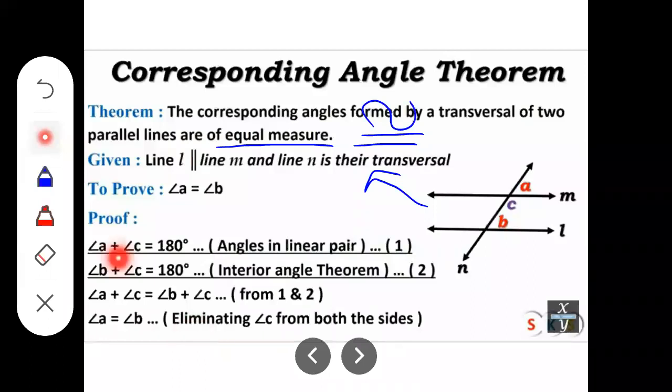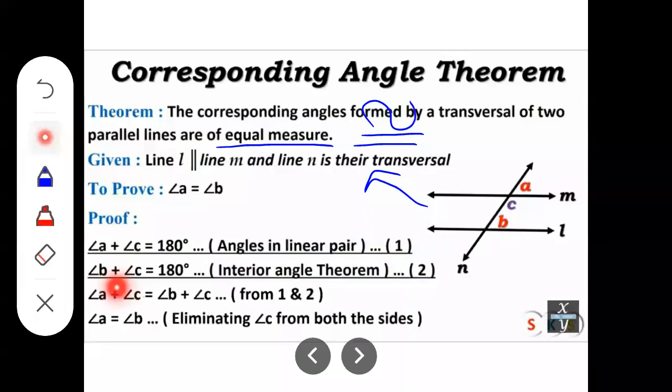Here I have written angle A plus angle C equal to 180 degree. Now see, angle A and angle C, as those are angles in linear pair. Okay, so those are supplementary to each other. That means it measure together 180 degree. Write reason in the bracket that angles in linear pair and mark the equation as 1.